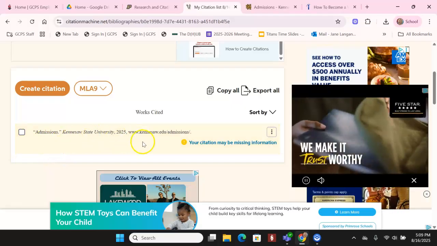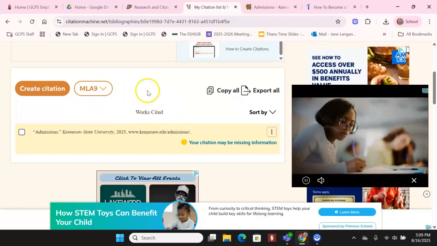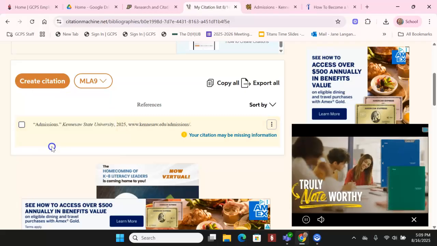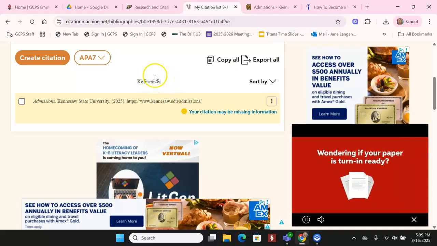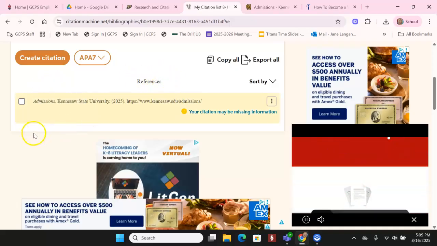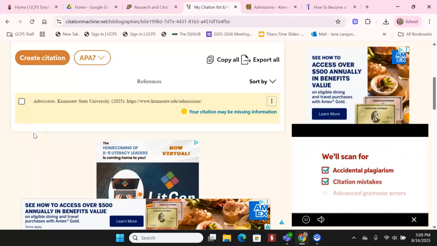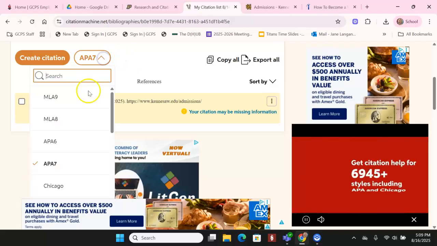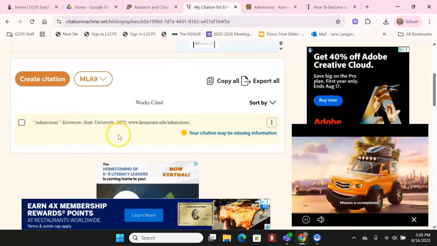Admissions, KSU, etc., etc. This is the works cited. This is MLA format. Watch what I can do if I want to change it. Hey, I want to do APA format. Voila, there it is. Notice that the biggest difference you see is references, but it also changes the way things are italicized and the order things are put in and where commas are versus parentheses. So looking again, you can see that's APA and it's references. And when we switch it to MLA, you can see the subtle differences.